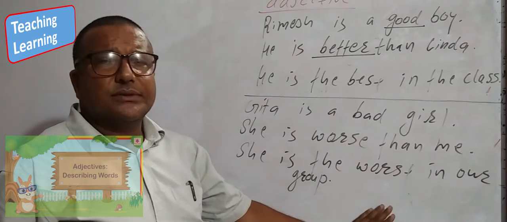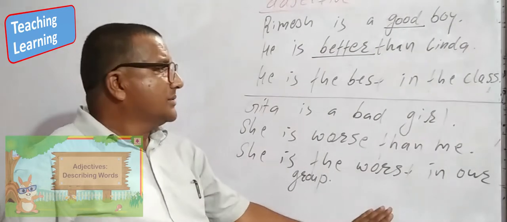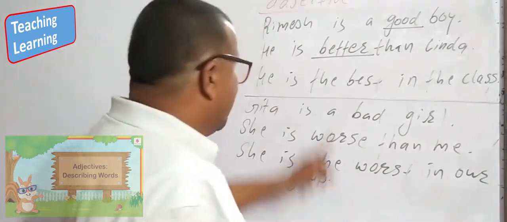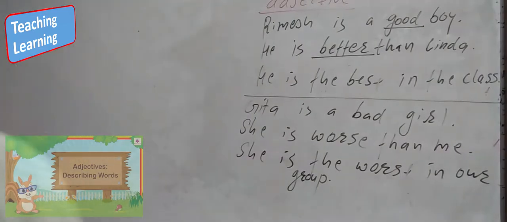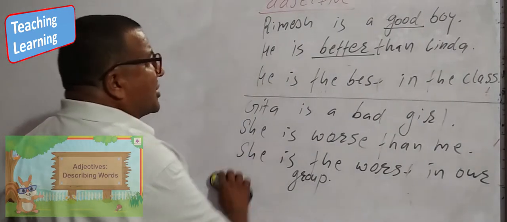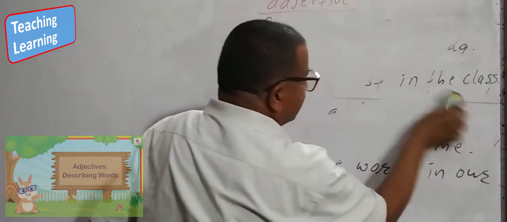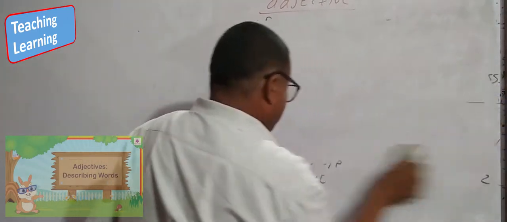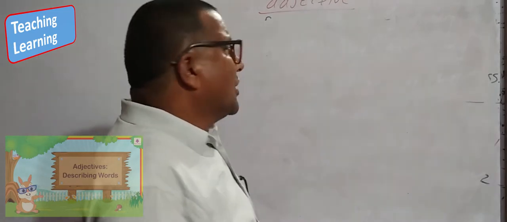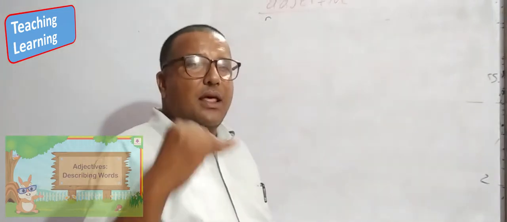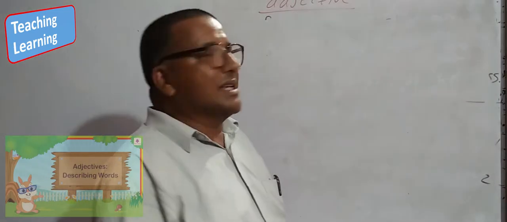There are also other short adjectives, for which we use er in the comparative degree and est in the superlative degree.